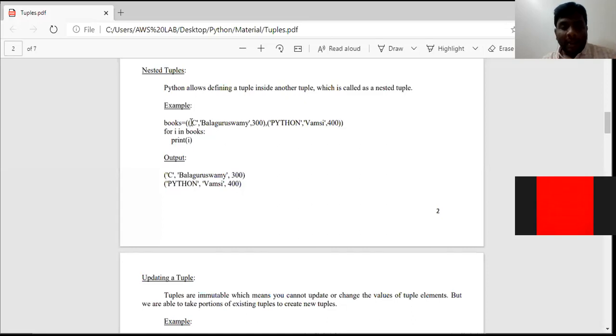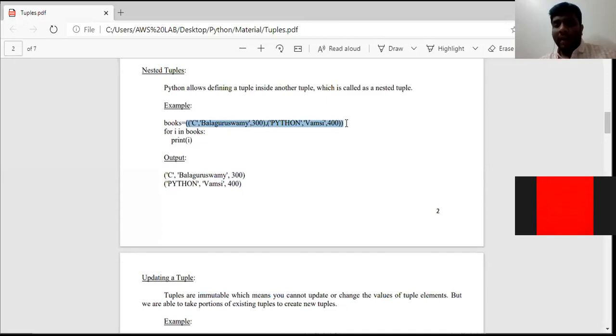See here, the highlighted part, C Balaguru Swami 300. This is tuple 1. This is element 1. And the second one is Python 1C 400. This is element 2. So here this is called a nested tuple.